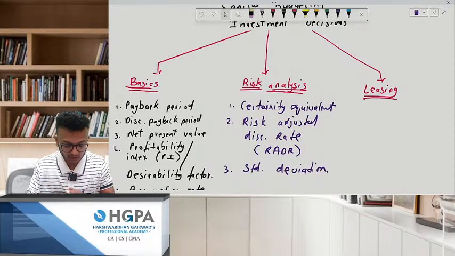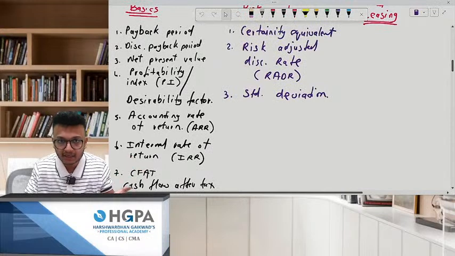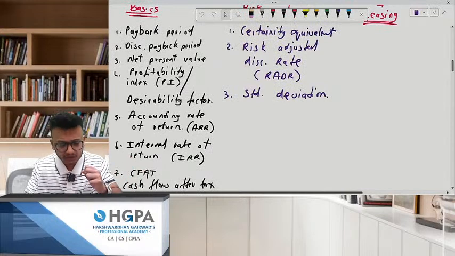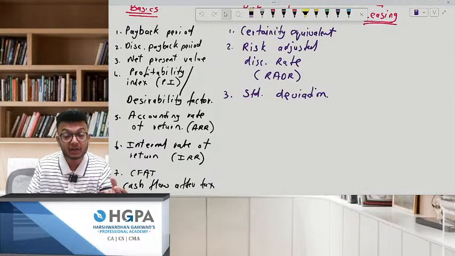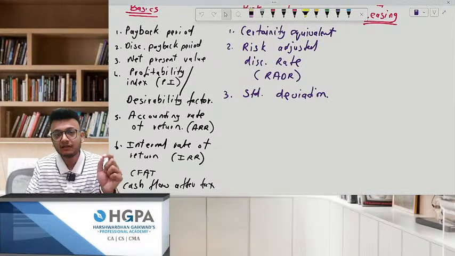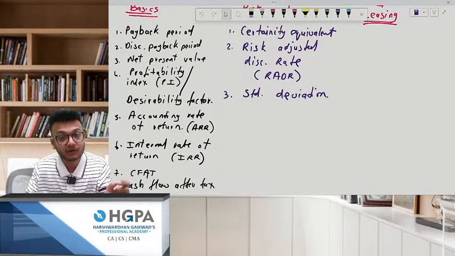Now, in basics, we first of all made an index of what all we are going to cover in this. Then we started off with a few concepts: payback, discounted payback, NPV, profitability index, IRR. Then we were solving some important sums which are very tricky.